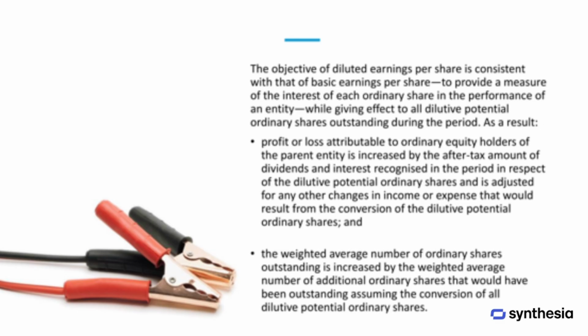The objective of diluted earnings per share is similar to that of basic earnings per share: to show the interest of each ordinary share in the performance of the company. However, diluted earnings per share also reflects all potential ordinary shares that could dilute earnings. To calculate it, profit or loss attributable to ordinary equity holders is adjusted by adding the after-tax amount of dividends and interest related to dilutive potential ordinary shares, along with any other income or expense changes that would result from their conversion. At the same time, the weighted average number of ordinary shares is increased to include the additional shares that would be outstanding if all dilutive potential ordinary shares were converted.